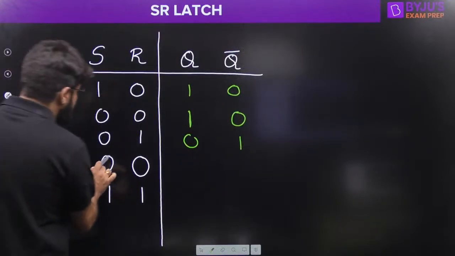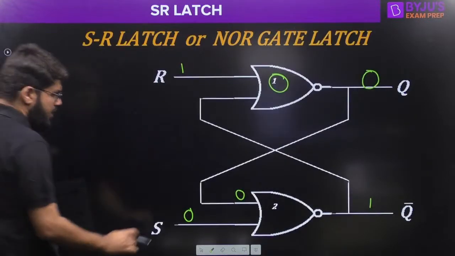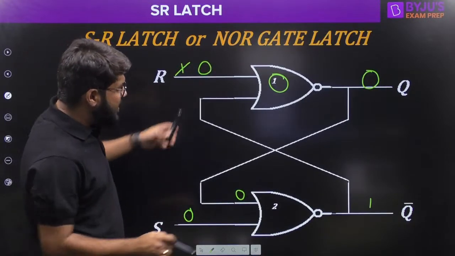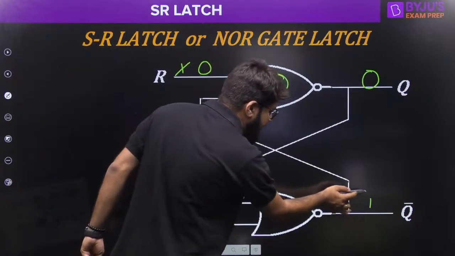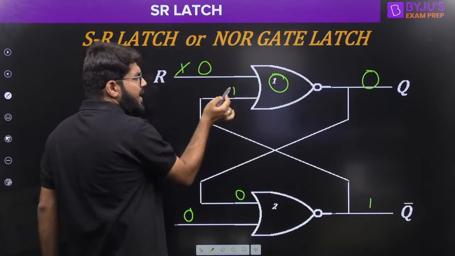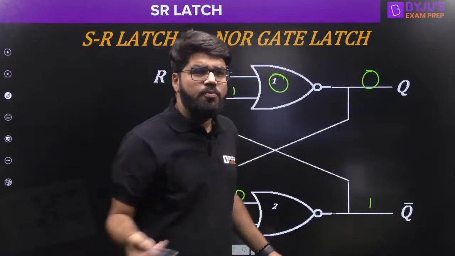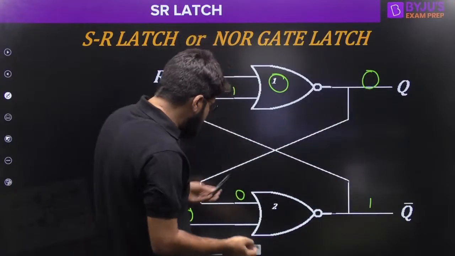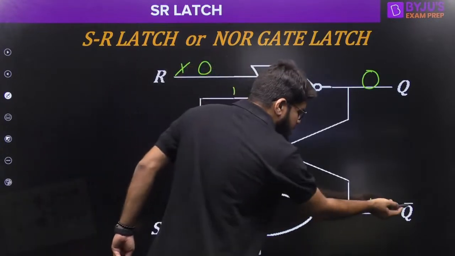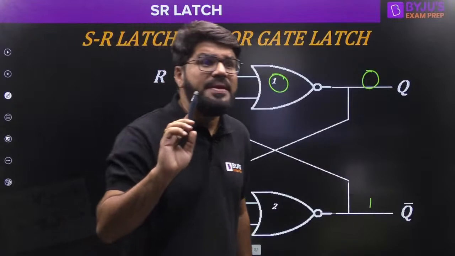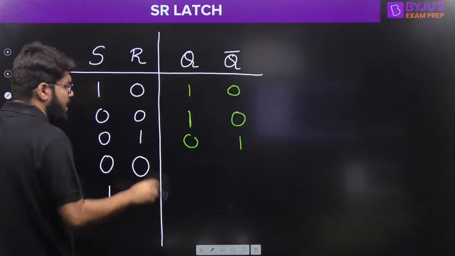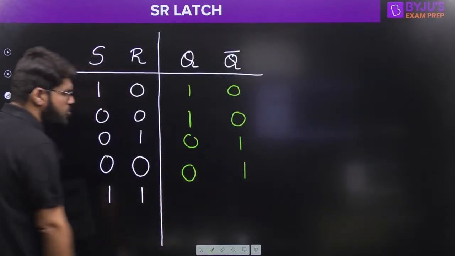Okay. Now 0, 0, S0, R0. Let us come here. S was 0, R was 1, and now R is also made 0. So now a single 0 can't decide anything. Look at this, guys. Q bar is 1. It runs through the wire and comes up here. At the NOR gate, any input high, the output goes 0. The output is already 0. Though this output 0 has again appeared here, what is the NOR of 0, 0? It is 1. So Q bar remains 1. That means again there is no change. Q remains 0, Q bar remains 1.